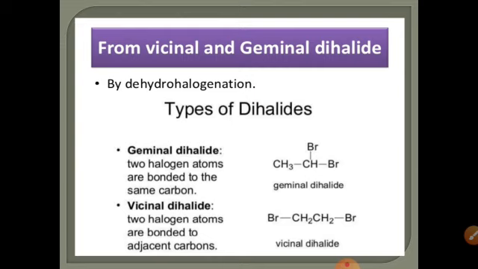What is geminal dihalide and vicinal dihalide? In geminal dihalides, two halogen atoms are bonded to the same carbon. Dihalide means two halogen groups are attached, and when these two halogen groups are attached to the same carbon, it is known as geminal dihalide. When these two halogens are bonded to adjacent carbons, it is known as vicinal dihalide.